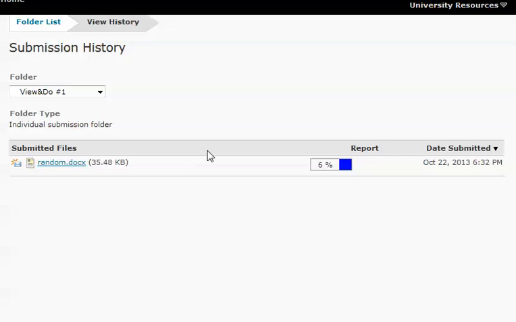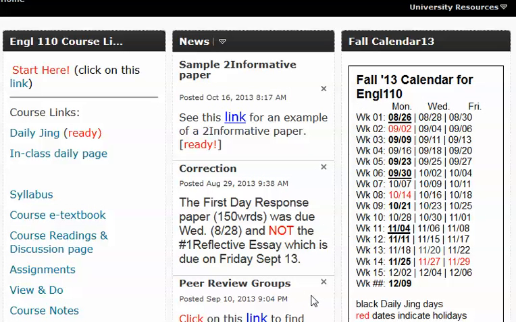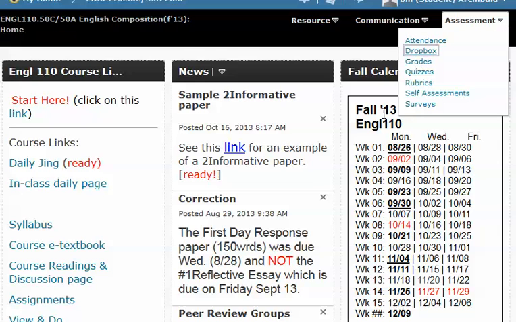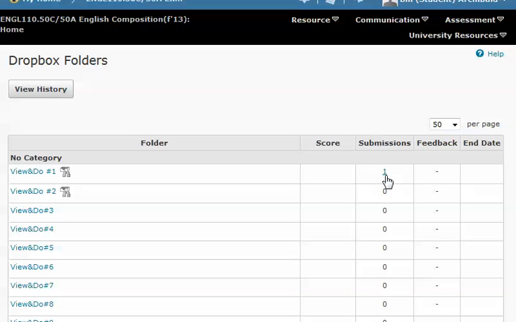Okay? All right. So the question of the day is, where can I find my paper and the Turnitin report? You find it by going to Assessment and the Dropbox, and then clicking on the submission number here.